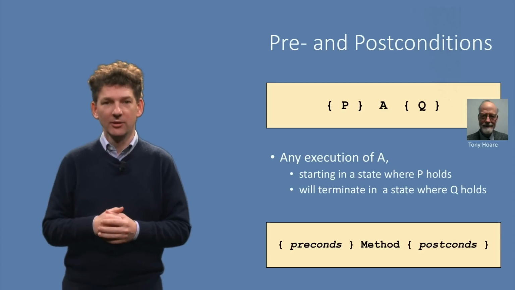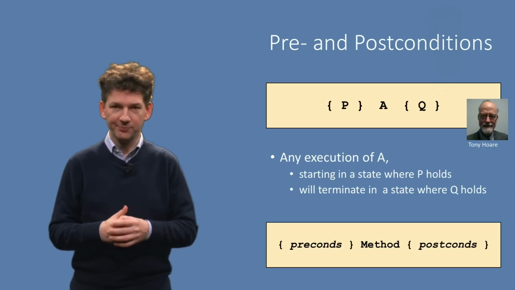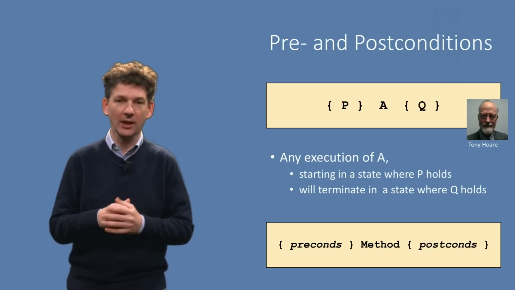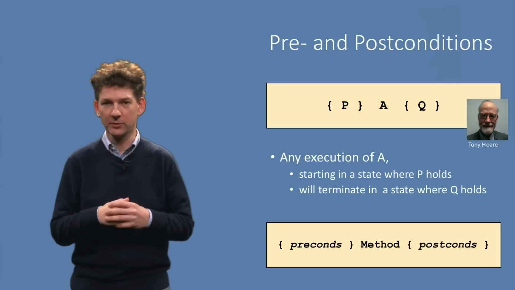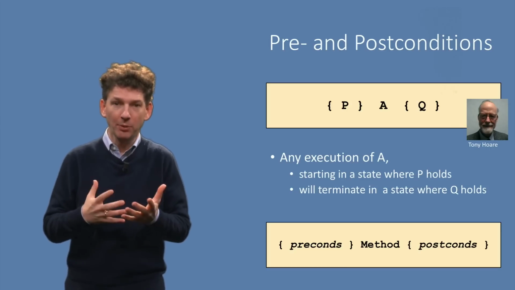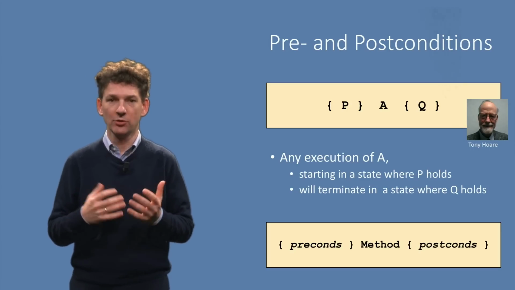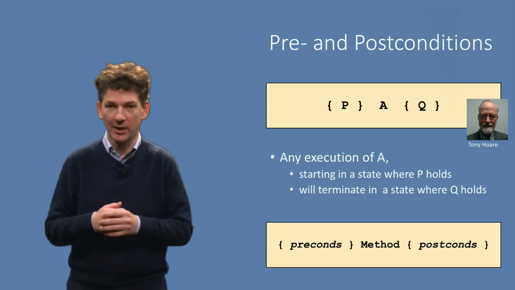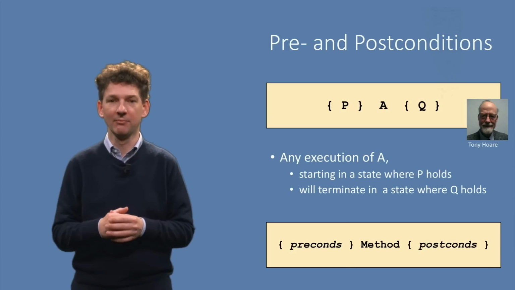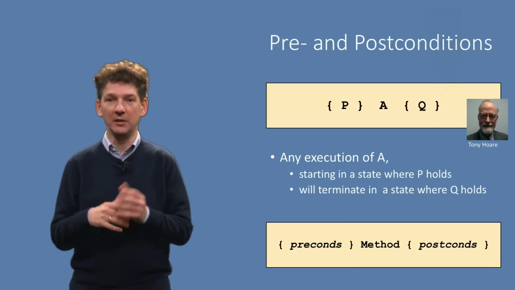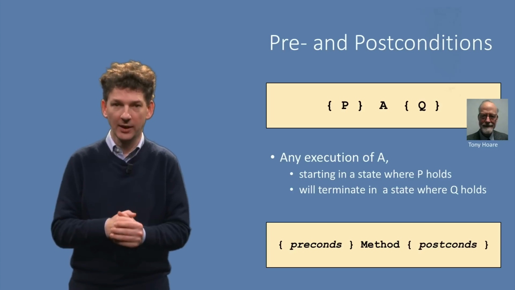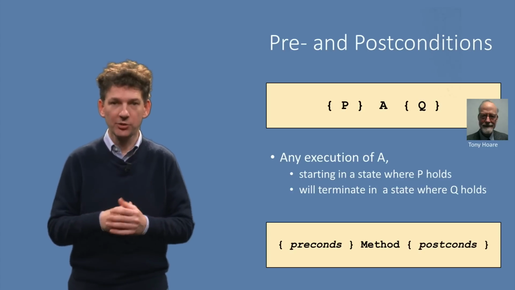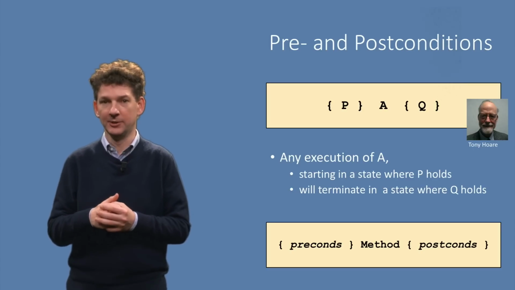Hi. Reasoning about programs in terms of assertions was pioneered by Tony Hoare, who in 1980 won a Turing Award for this work. He proposed what have become known as Hoare triples, shown here. The meaning, semantics of a program A is a proposition Q defining what is guaranteed to be valid after execution of A. Q is referred to as the postcondition of A.